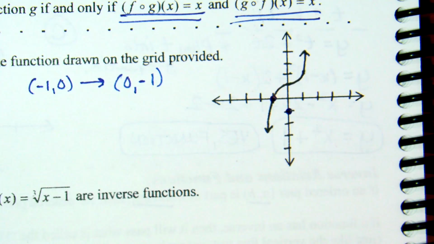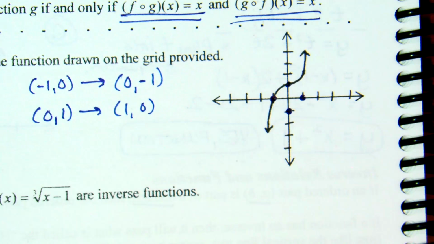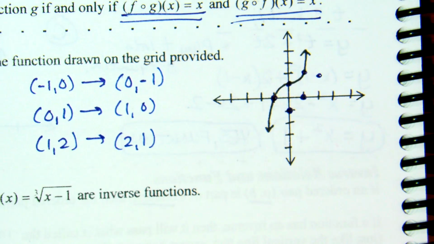Okay. So what about this dot up here? This is (0, 1). What's (0, 1) going to become then? (1, 0). Put a dot there. I kind of see another dot here that we could use. (1, 2) can become (2, 1).